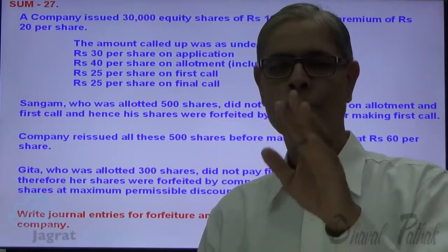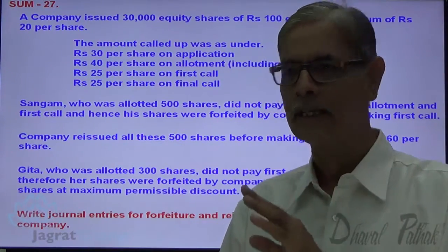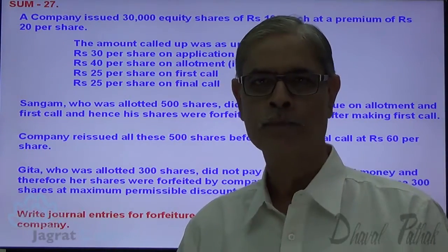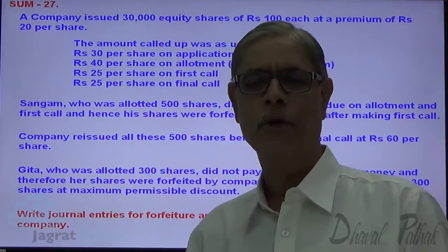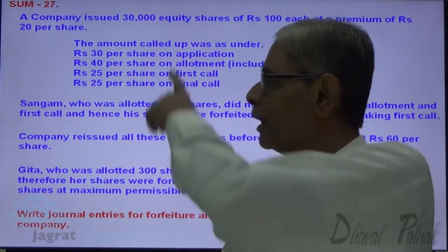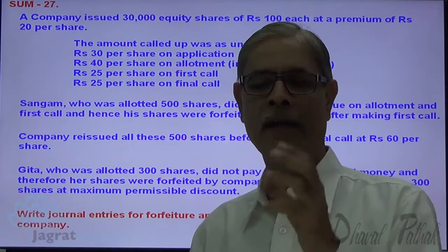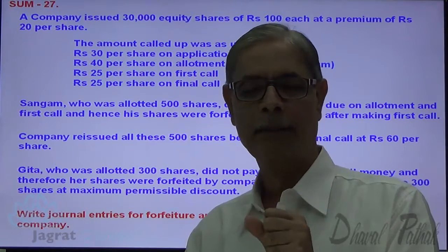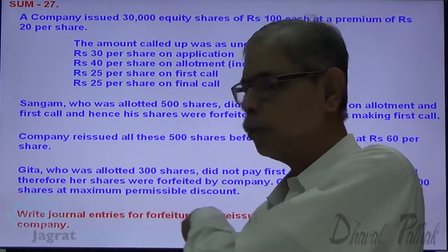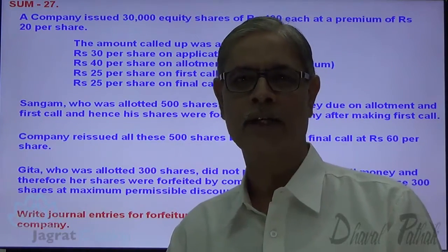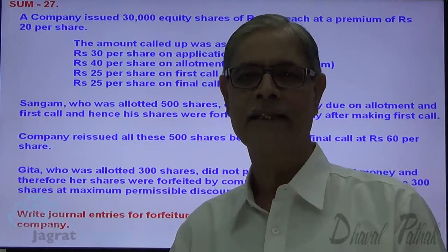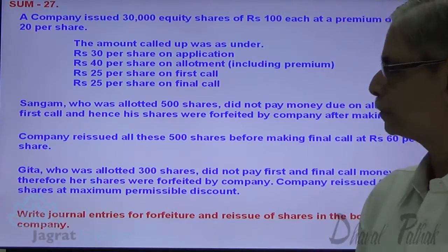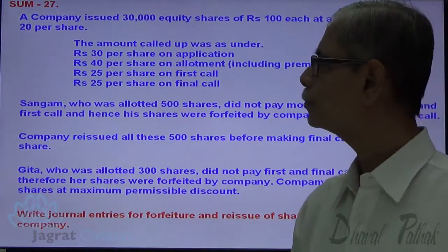But in this sum, you are not asked to write down all entries, only forfeiture and reissue entries are asked to you. But I will just prepare working for your better understanding, considering if this sum is asked to you and if you are required to write down all the entries, how the working gets prepared, and if you are required to write only share forfeiture and reissue entry, how much part of the working is needed, that I will explain to you while solving the sum. Now, let us start.